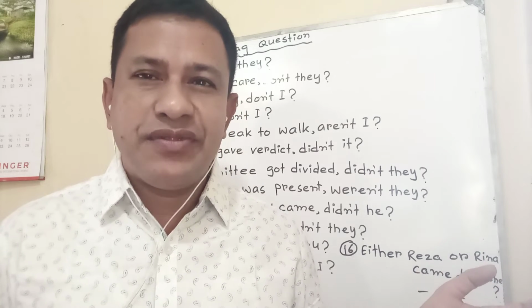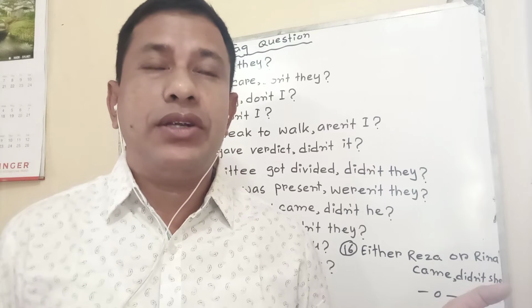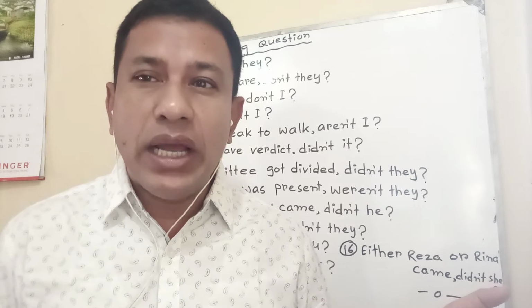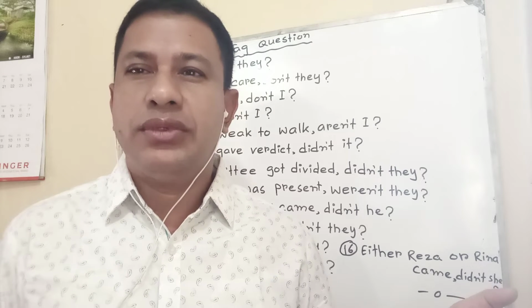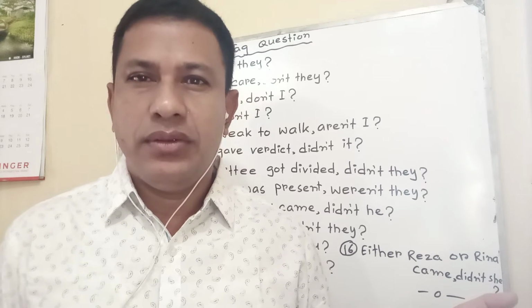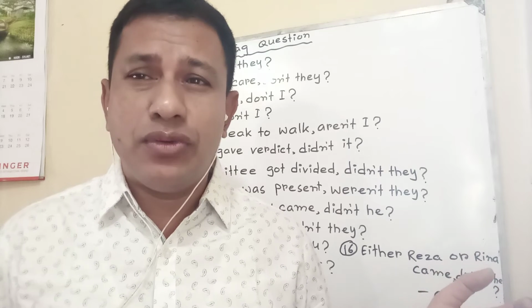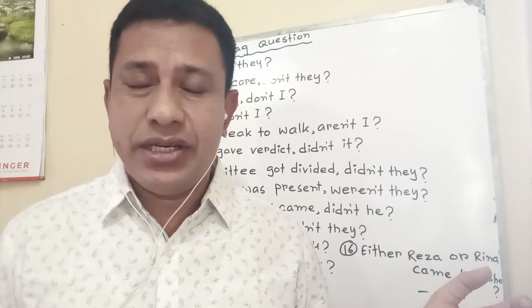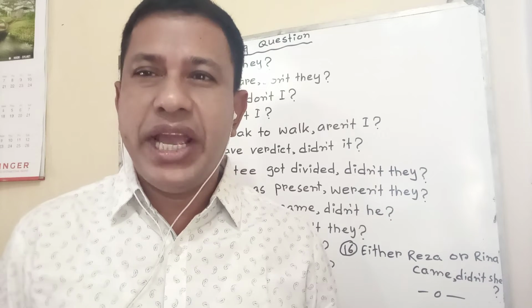If the subject is a female person, the tag will be she. If the person or thing is singular, it. If the subject is plural, the tag will be they. And if the subject this or that is found, the tag will be it. If the subject is these or those, the tag will be they.